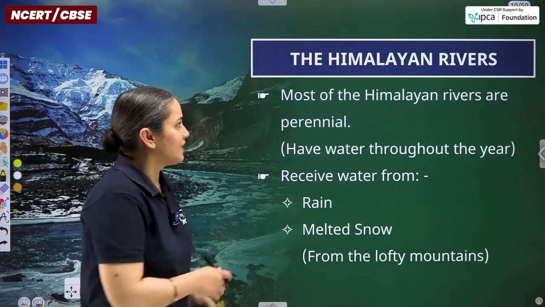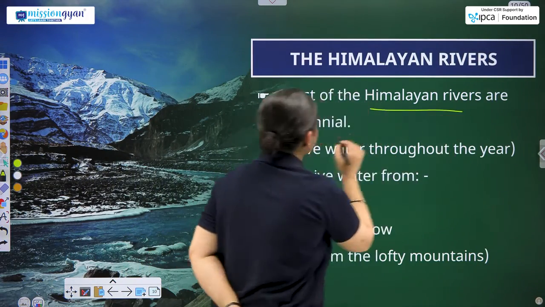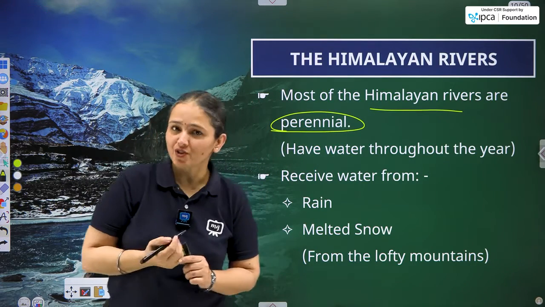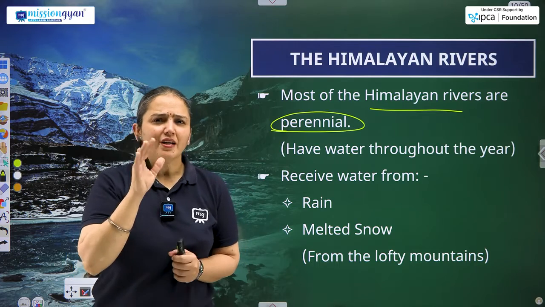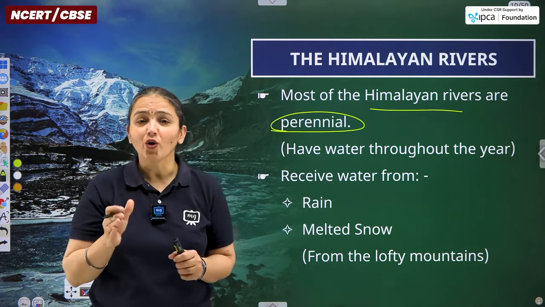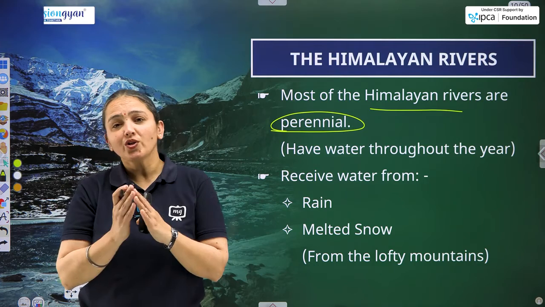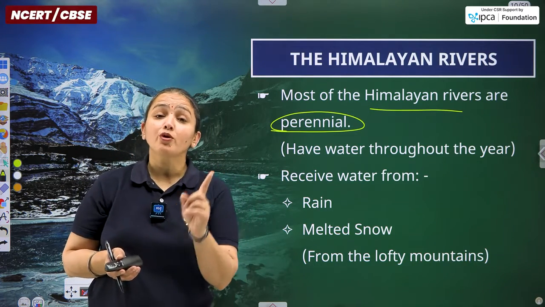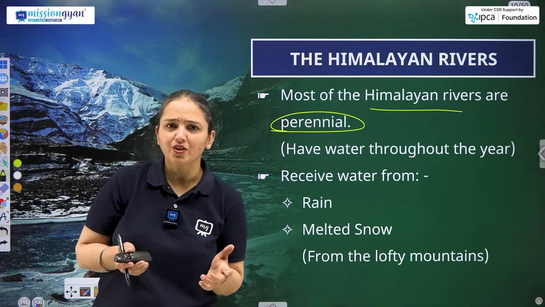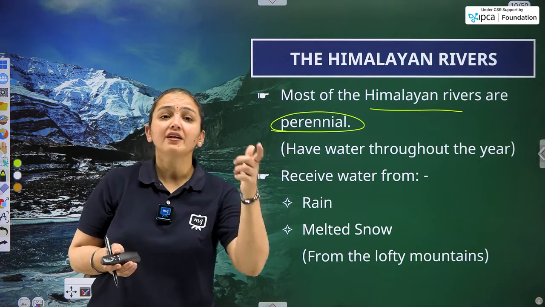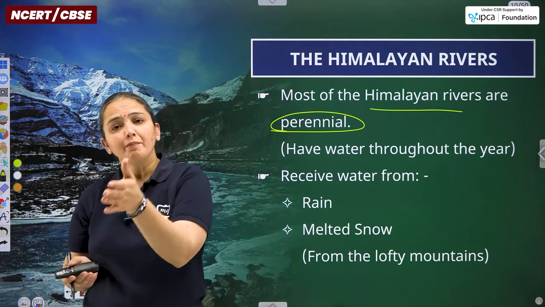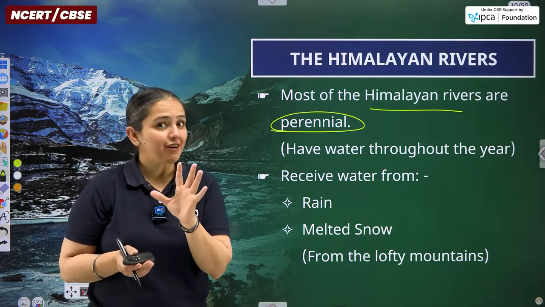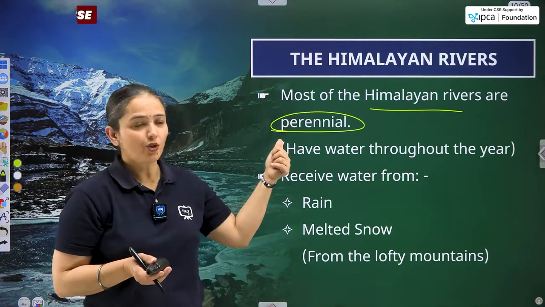Officially, most of the Himalayan rivers are perennial. Very important point, and the third point to be considered for the differentiation part. You must be wondering why I am laying emphasis on the differentiation. Because this is one of the most important long questions of this chapter, that differentiates between the Himalayan drainage system or Himalayan river system and the peninsular drainage system or peninsular river system. For that part, a question can come for 5 marks also. So this is the third point I am giving you over here.